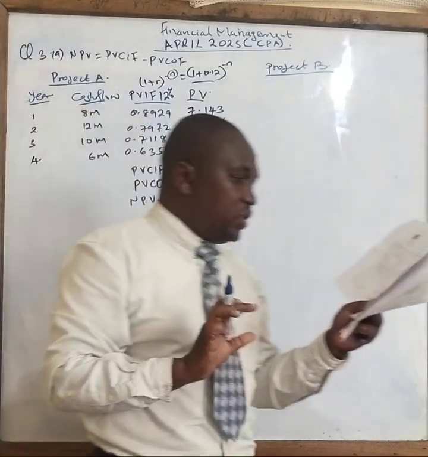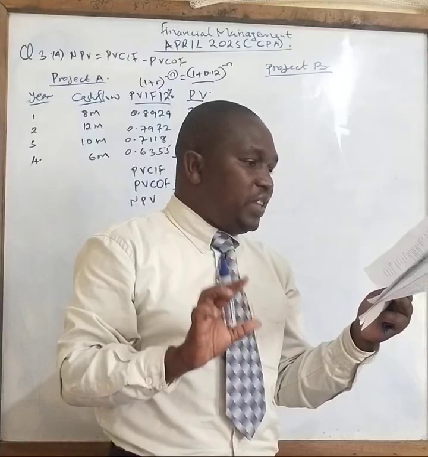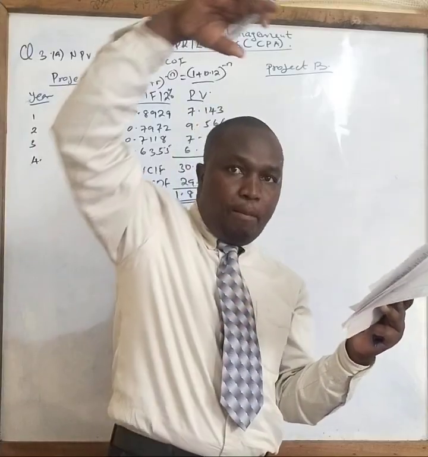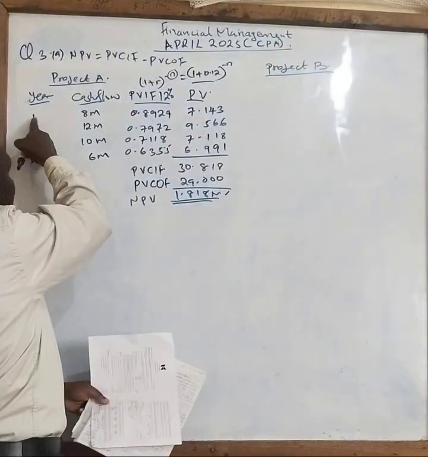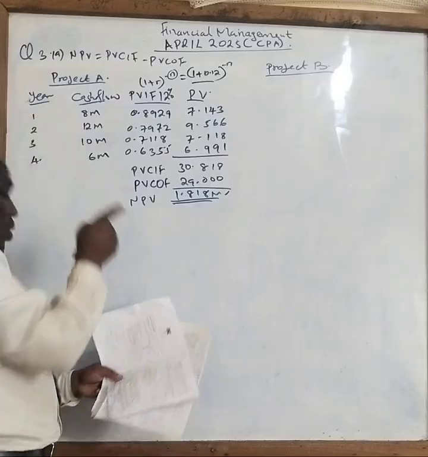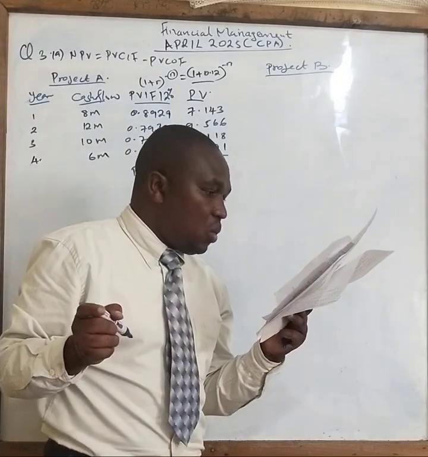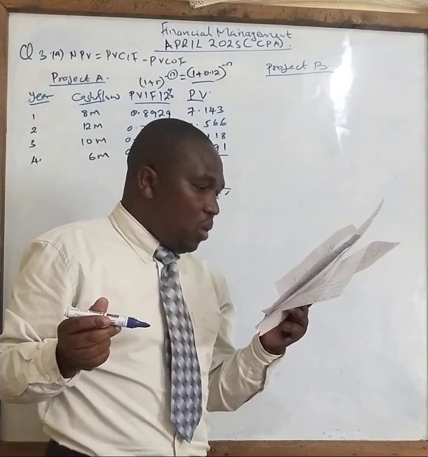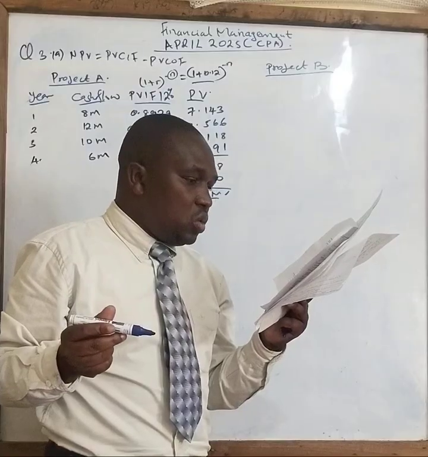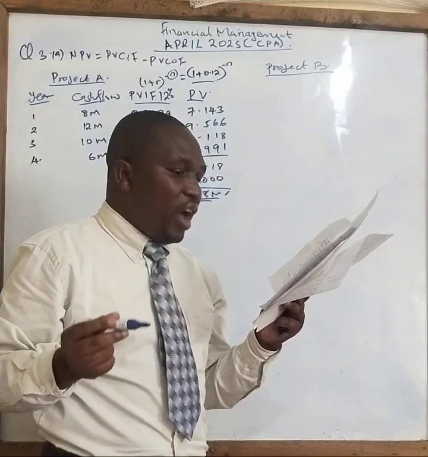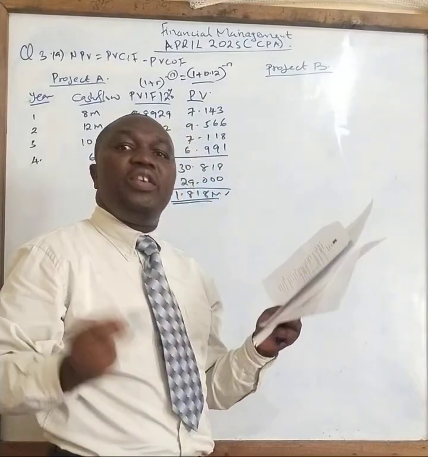Project A, the last part was saying the capital equipment purchased at the start of the project, which means at the beginning of year 1, could be sold at 5 million at the start of the 5th year.